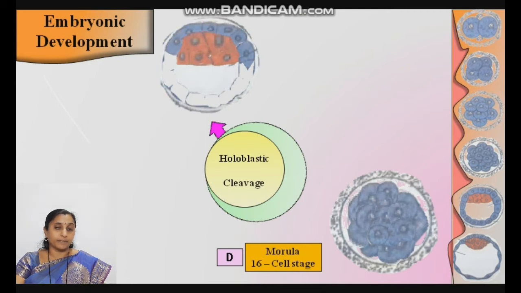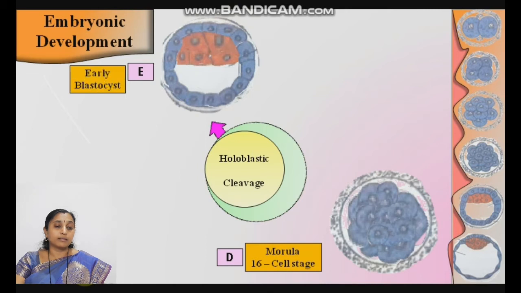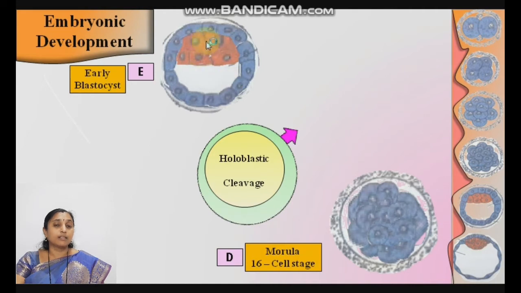The smaller cells form the outer thin clear layer, known as the early blastocyst, and the innermost larger cells form the inner cell mass.